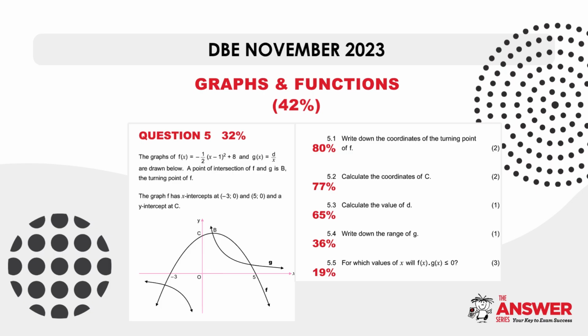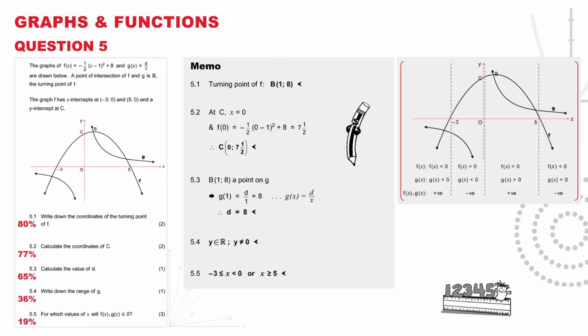If we look at the first 5 subsections, 5.1 achieved an 80% average, 5.2 a 77% average, 5.3 a 65% average, 5.4 a 36% average, and 5.5 a 19% average. Here is the memo for these 5 sub-questions. You may want to pause the video here to spend some time on it.